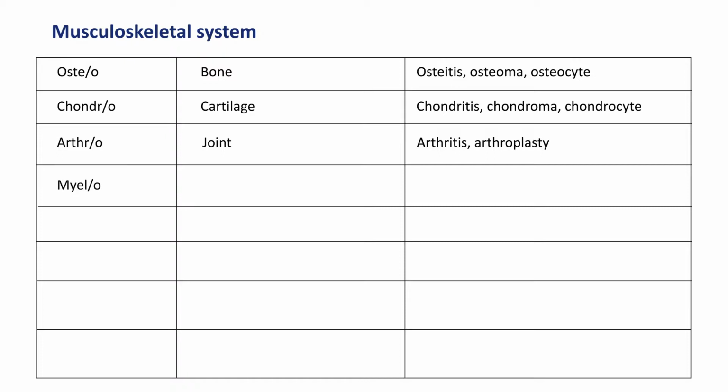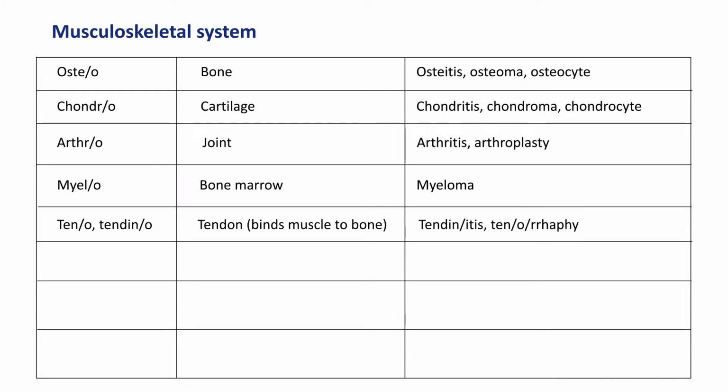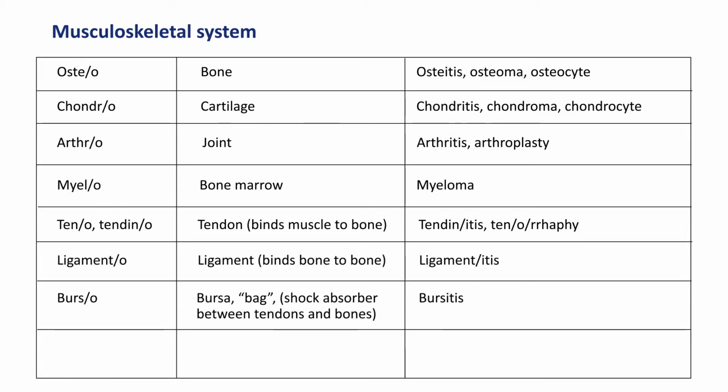Myelo means bone marrow. Myeloma means the tumor of the bone marrow. Tend or tendon means tendon. So if you see the words tendinitis and tendinopathy, please analyze these words by using the reading material. You go down, you see the name of ligament, bursa, and also myo.